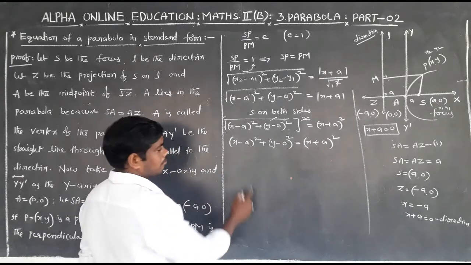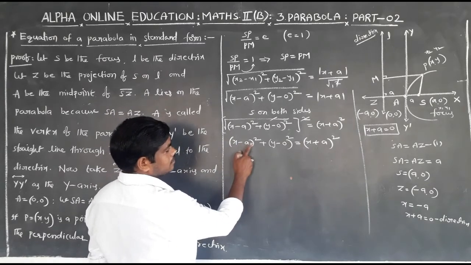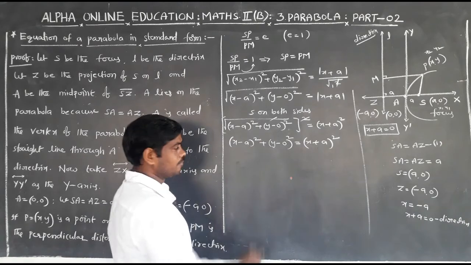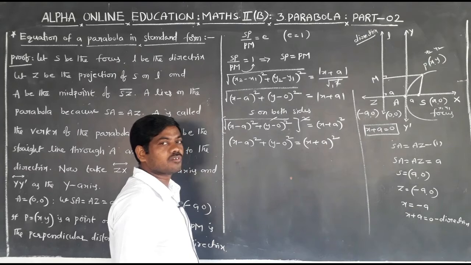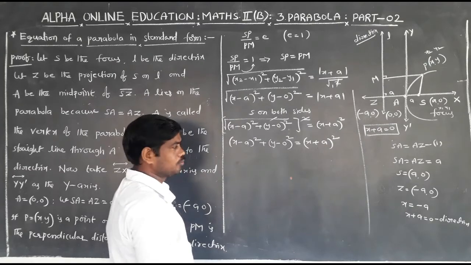By using the (a minus b) whole square formula, (a minus b) whole square is equal to a square plus b square minus 2ab.